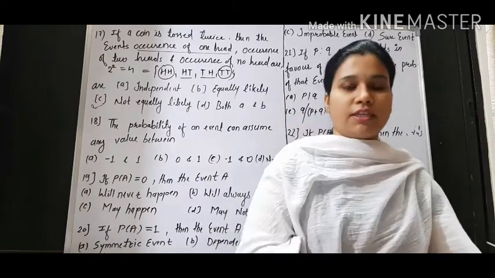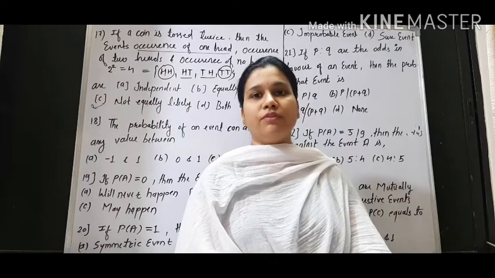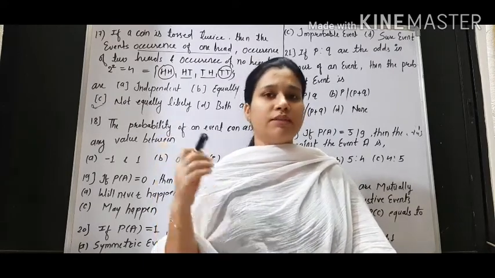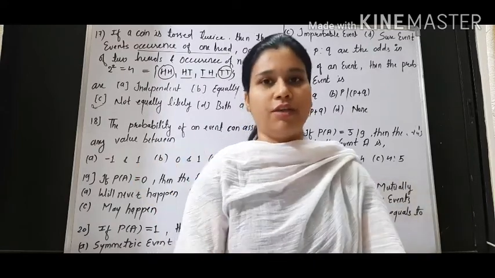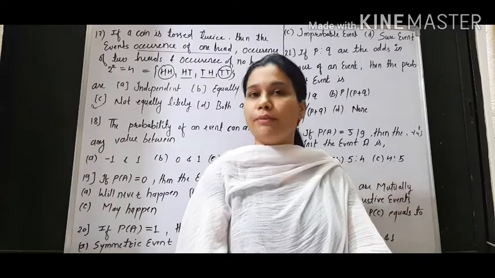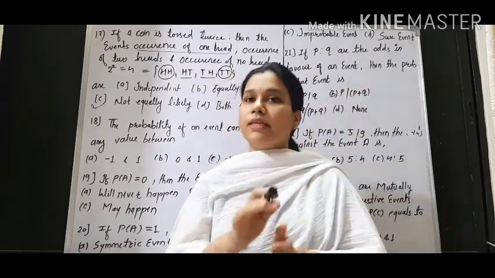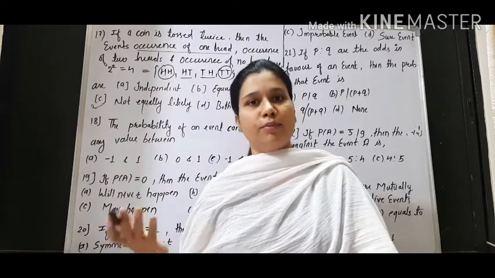Two things are there to check independence, because I told you in the last questions also that independence of events is very important, and most of the time questions are asked where independence is involved. See, if events are independent, then they cannot be mutually exclusive, or if they are mutually exclusive, then they cannot be independent.